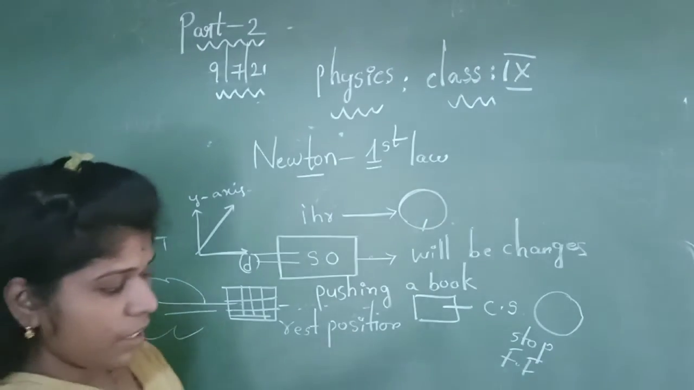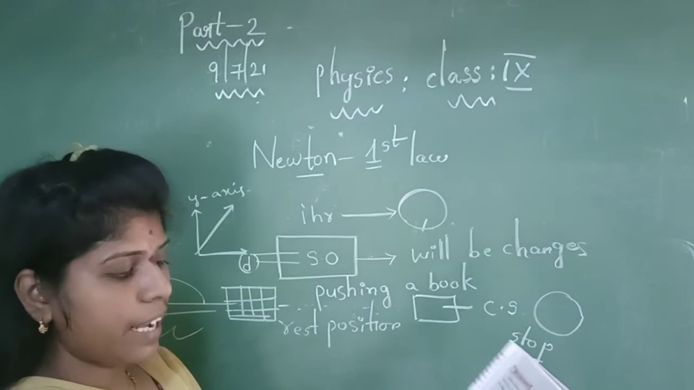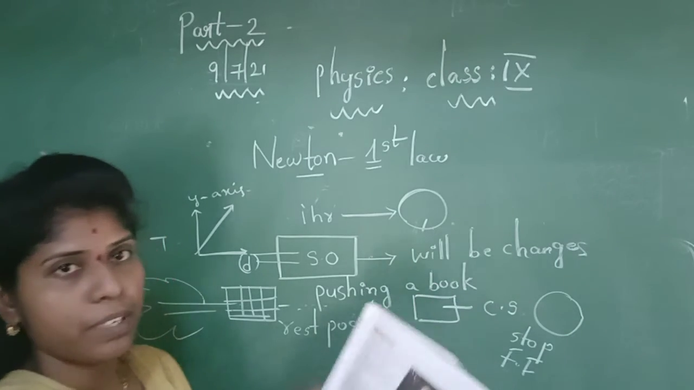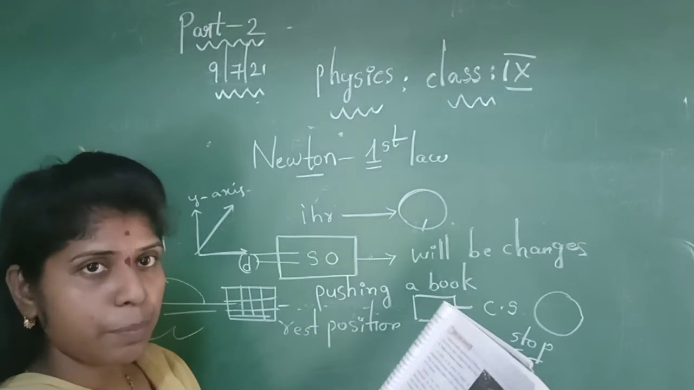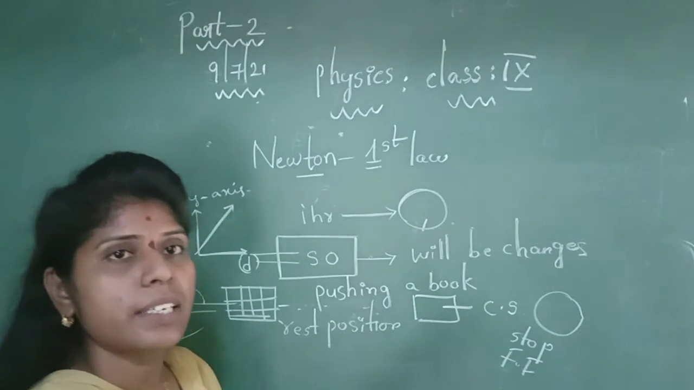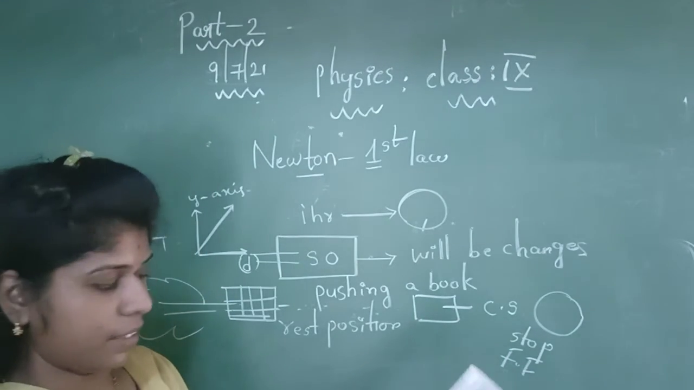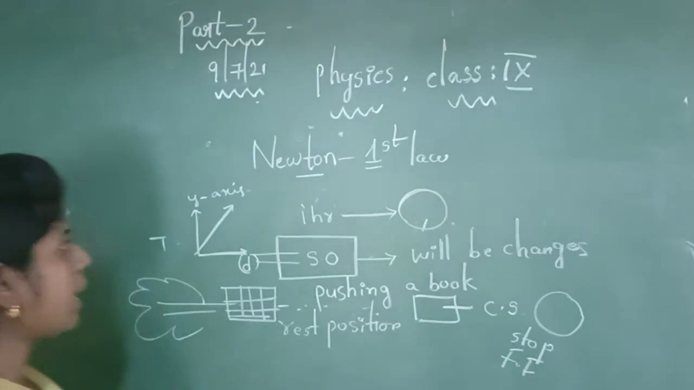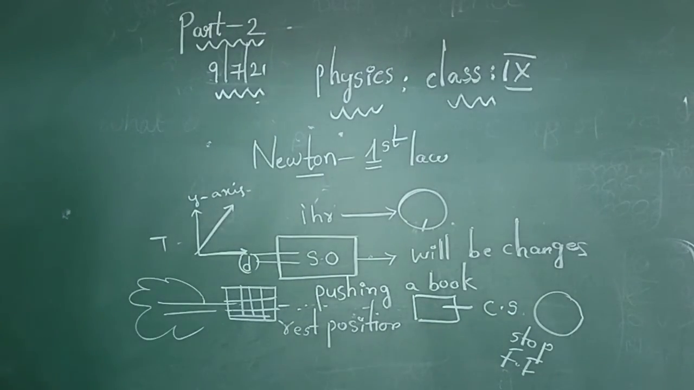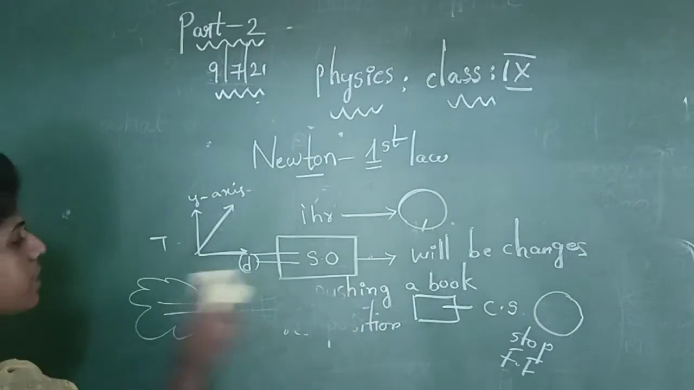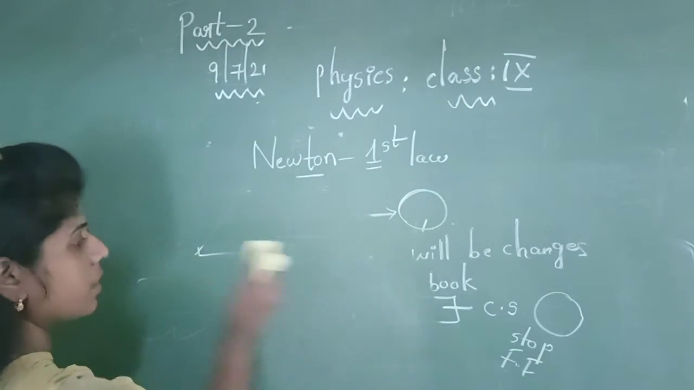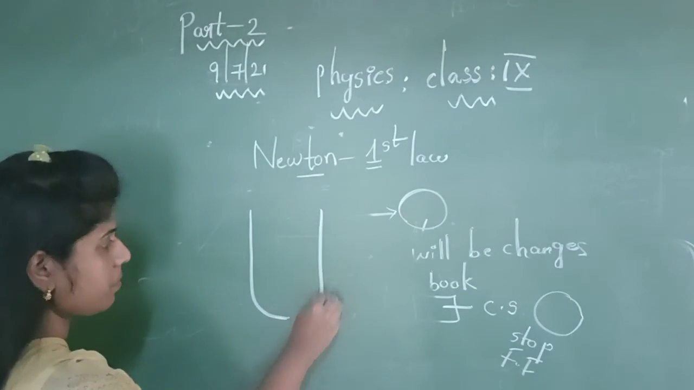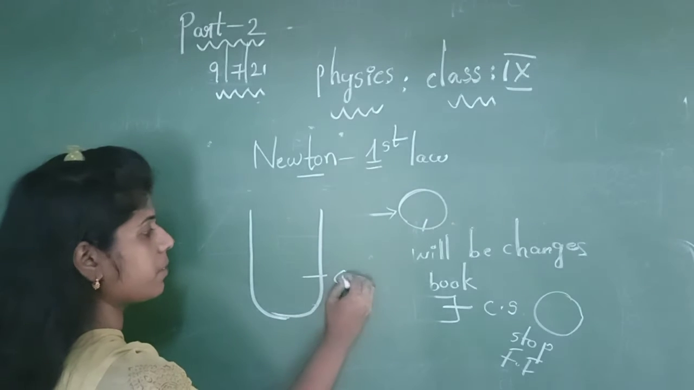Okay. Next, page number 33. Here we have activity 1. Observing the motion of a coin kept on a thick paper. So, let us see the procedure of this activity 1, which comes under the Newton's first law of motion experiment. Take a thick paper and keep it on a glass tumbler. So, what we have to select here? We have to select a glass tumbler.